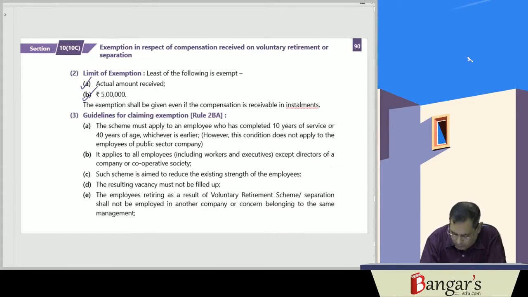The actual amount received or rupees 5 lakhs, whichever is less. Now, what are the basic guidelines?